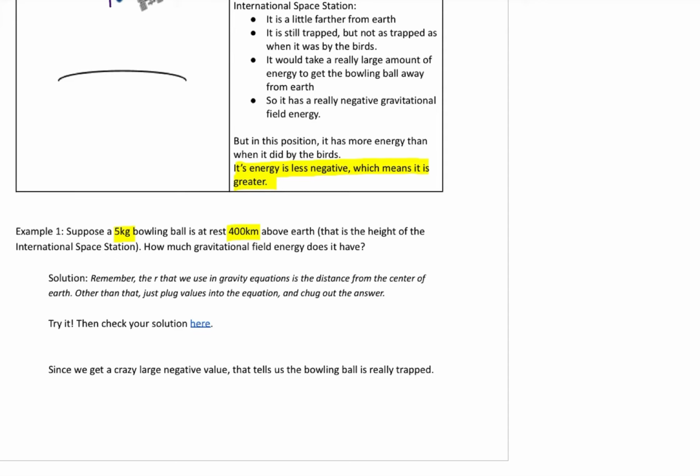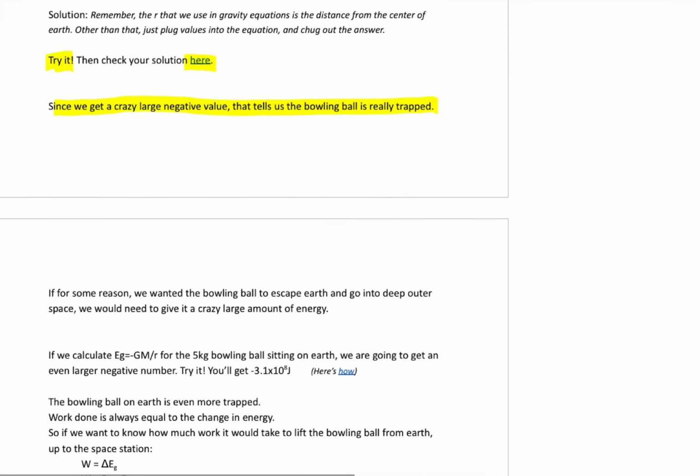Based off of those two numbers, and because we know the mass of Earth and the radius of Earth, we can plug and chug, and find out how much energy the bowling ball would have when it's way up there. You try it: negative GMm over R. The video's there. One little trick is that R is the distance from the center of Earth, so you've got to take the radius of Earth and add the 400,000 meters. That's got to be in meters, and you're going to get a crazy large negative number, emphasizing that the bowling ball is really, really trapped.